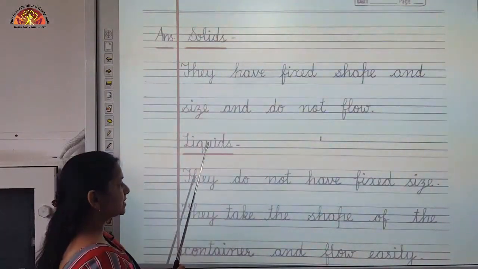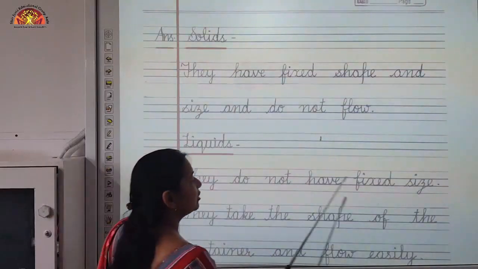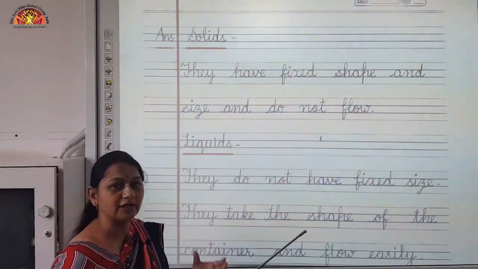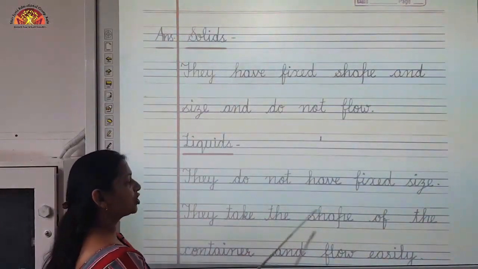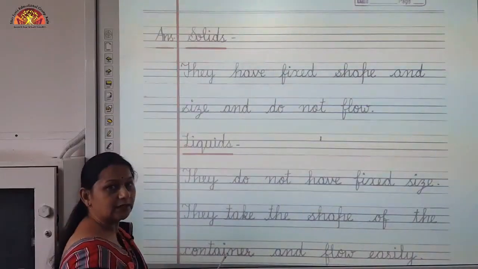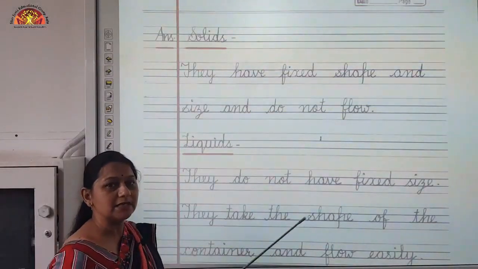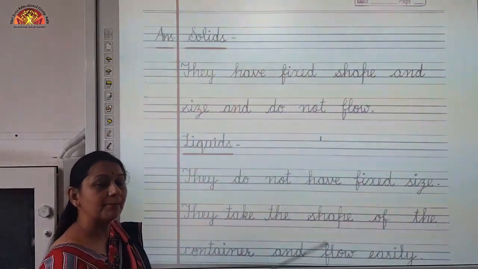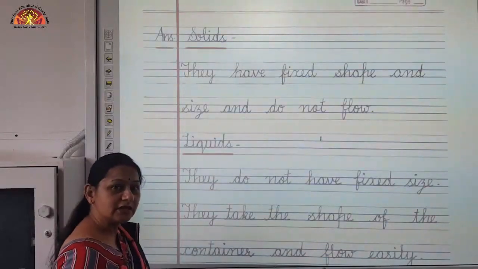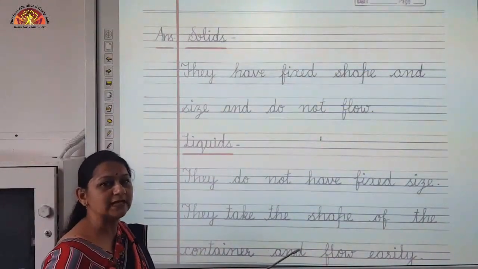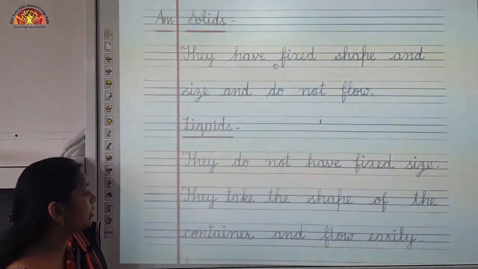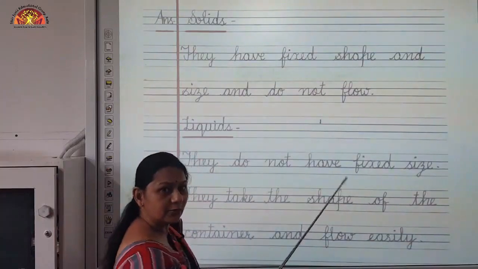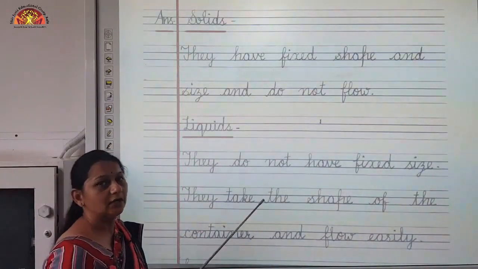Second is liquids, and what are liquids? They do not have fixed size. Their size is not fixed, meaning their volume is not fixed. They take the shape of the container, meaning the amount we have taken will remain the same, but their shape keeps on changing. They take the shape of the vessel in which they are kept. So, they take the shape of the container and flow easily. Liquids flow from a higher level to a lower level.